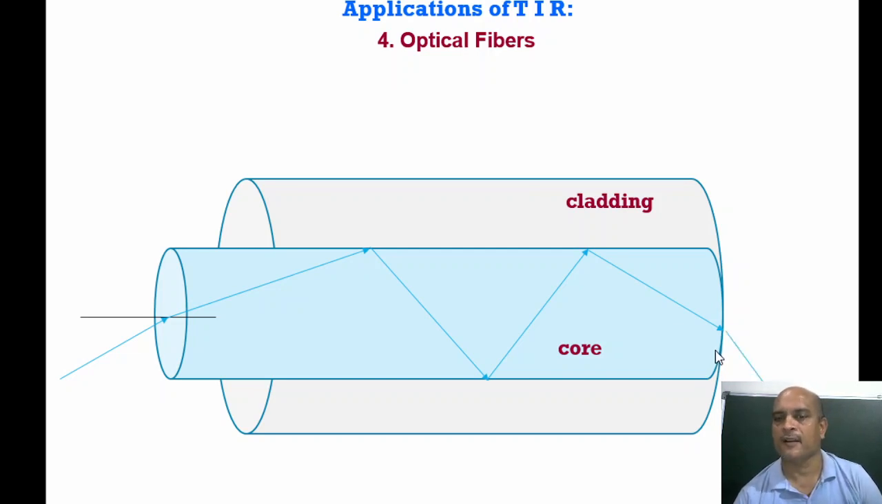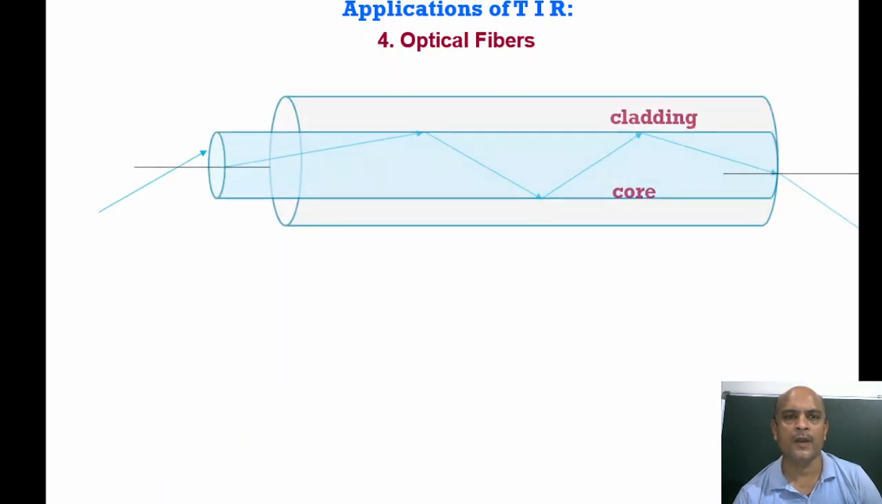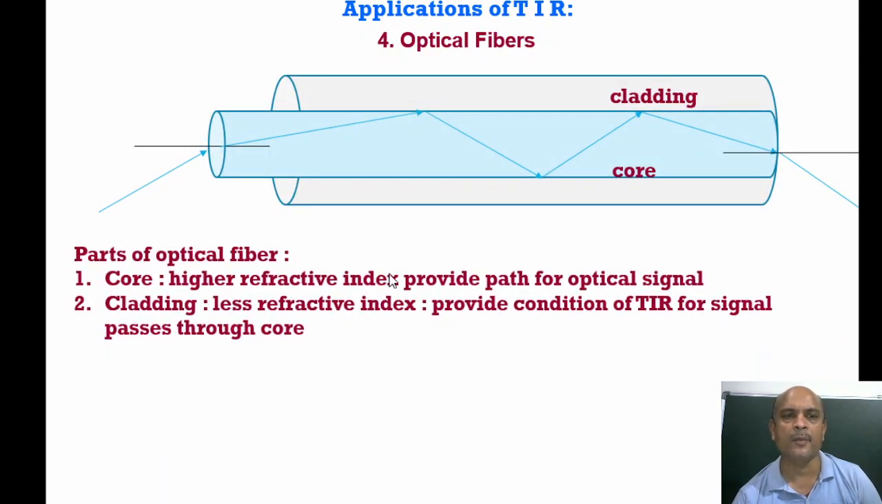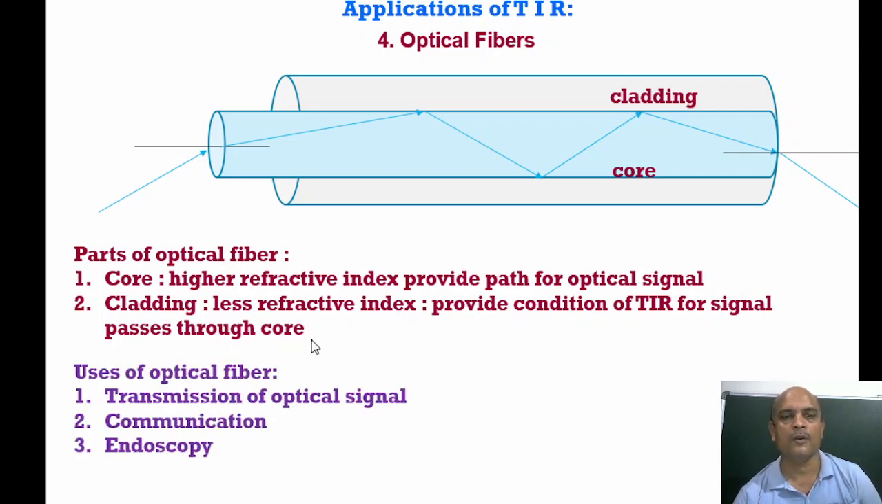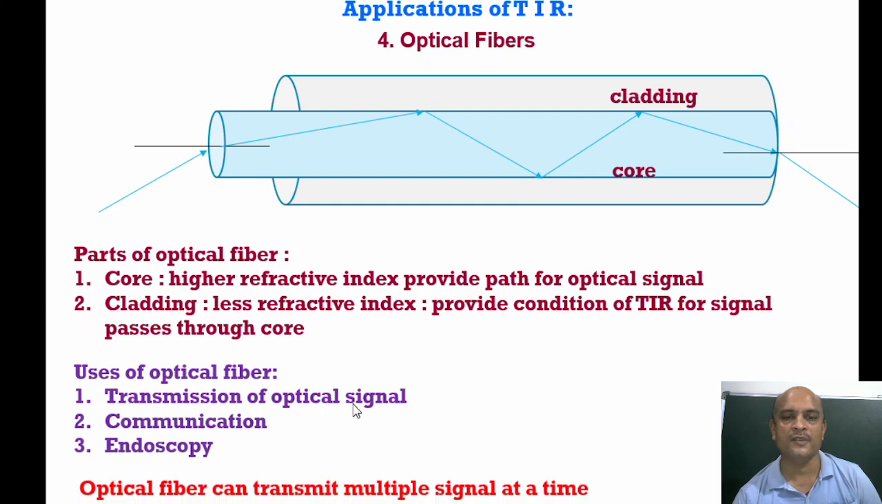So what is the optical fiber and what types can we say? There are two parts of the optical fiber. Core, high refractive index, provides the path for the optical signal. Cladding, less refractive index, provides the condition of TIR for the signal passing through the core. Uses of optical fiber: transmission of optical signal. Wherever you want to transmit the signal by optical fiber, 100% accuracy will be possible.